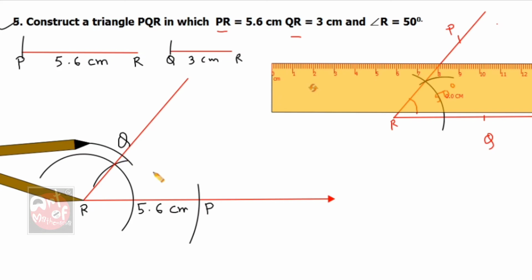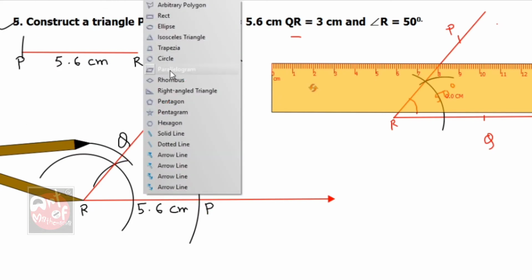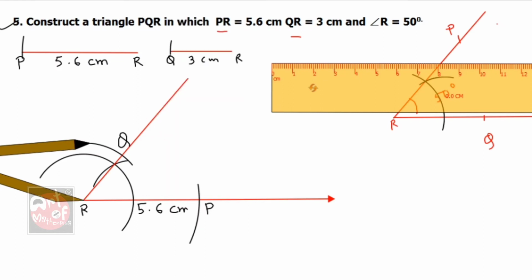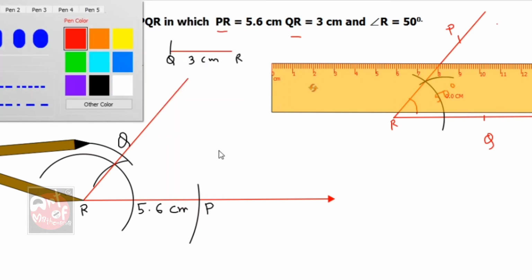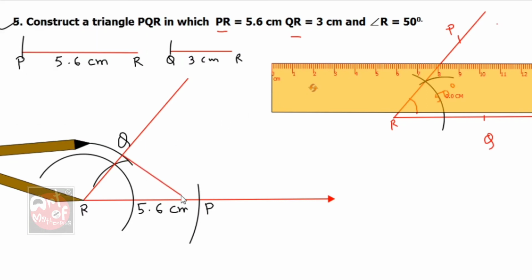Okay, now Q and P join. Again, I am not going to use a scale because digitally I can do it directly, but you have to use the scale. So Q and P join it. So this is our required triangle.